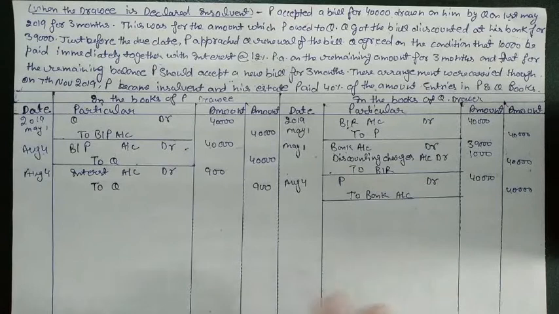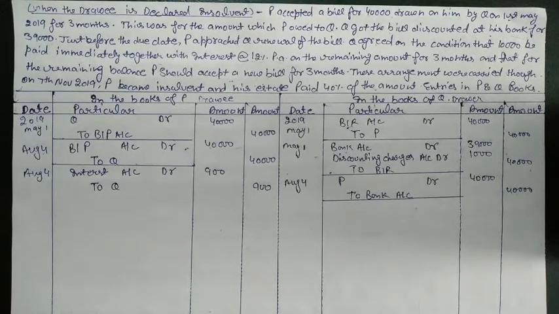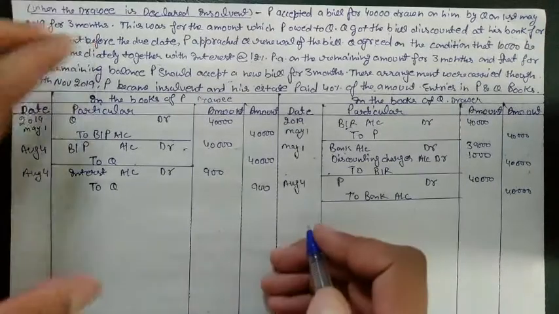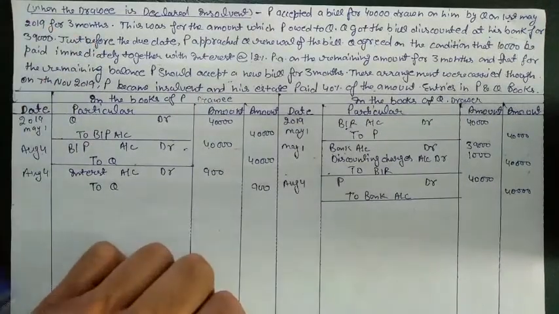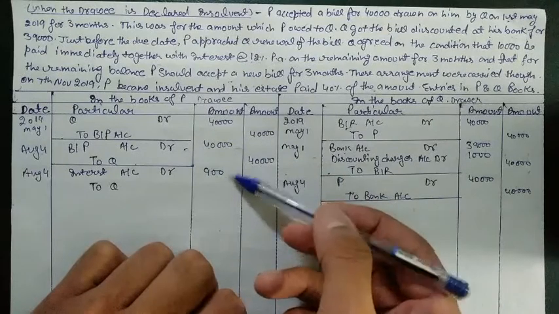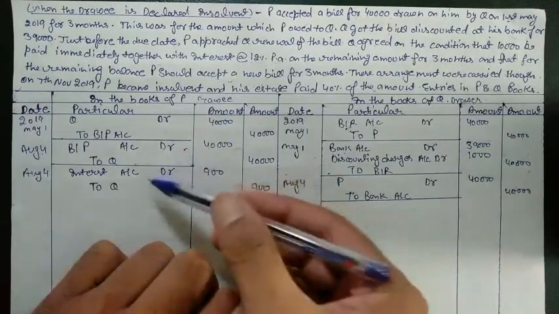Now when we put interest in the account of Q, P is liable to pay 40,900 to Q. So how much is he liable to pay Q now? That is 40,000 plus that interest that we have credited in the account of Q.